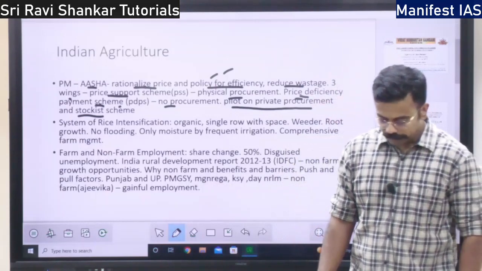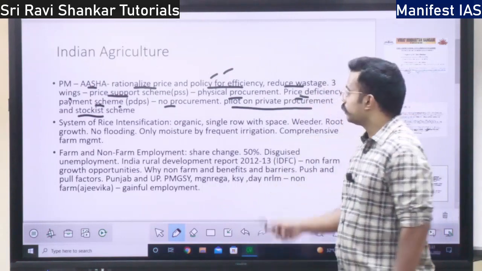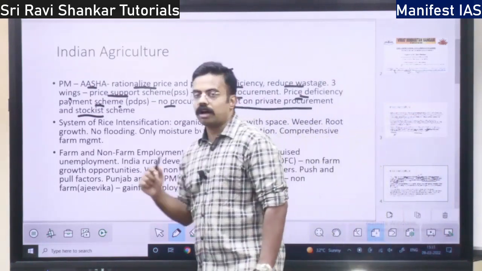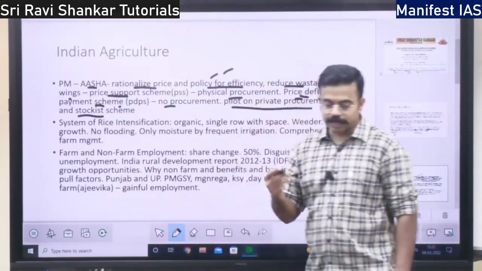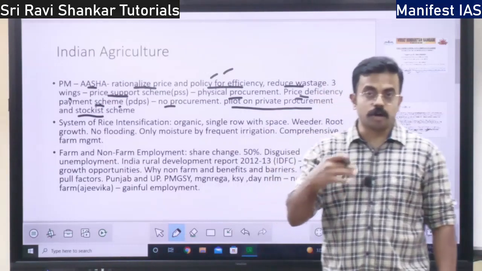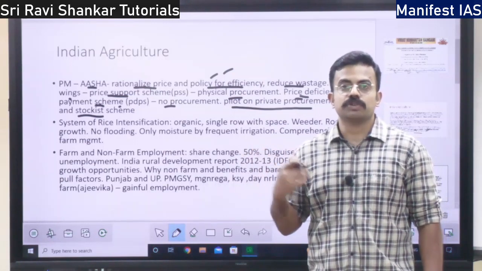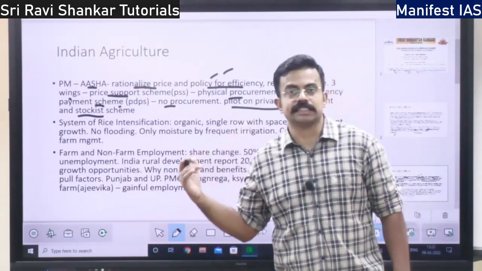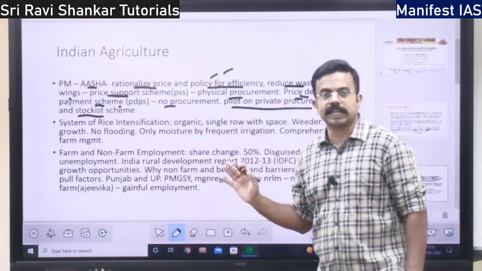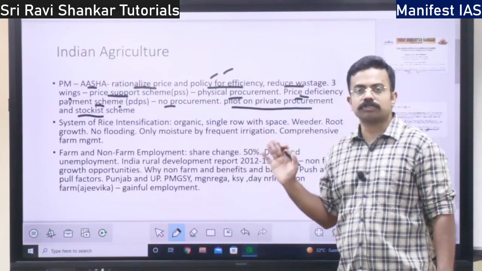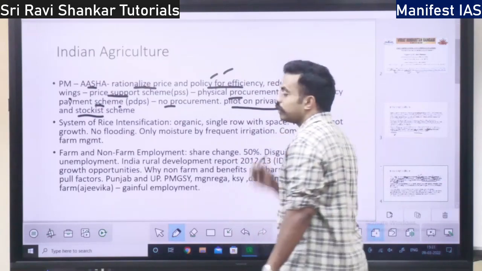If the government has procured in excess, under private procurement not only will the market procure, but any excess food grains in government storage will also be sold to the private sector.